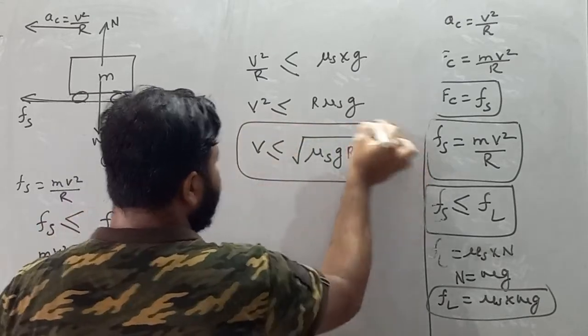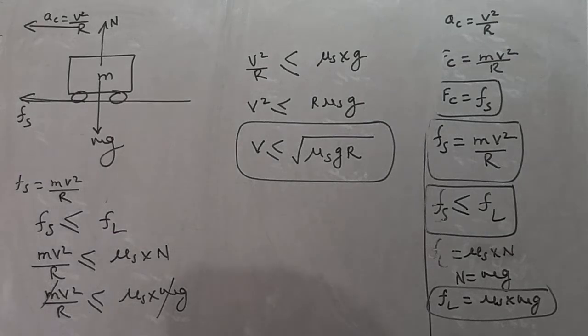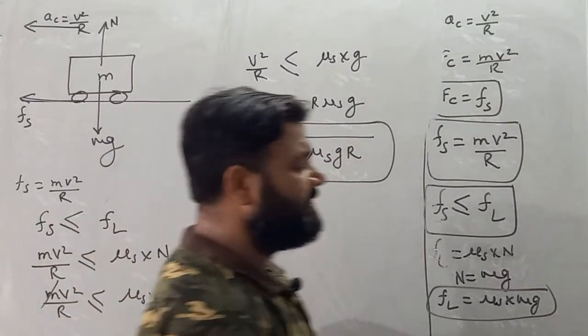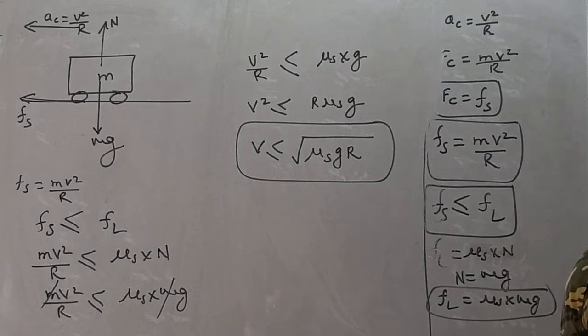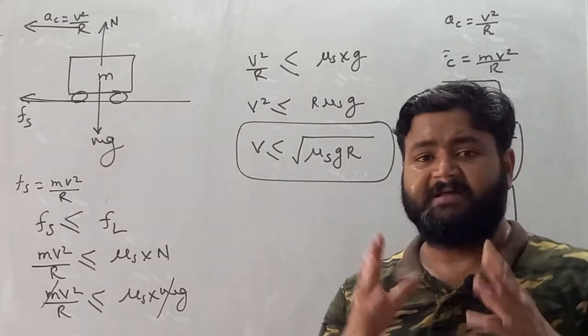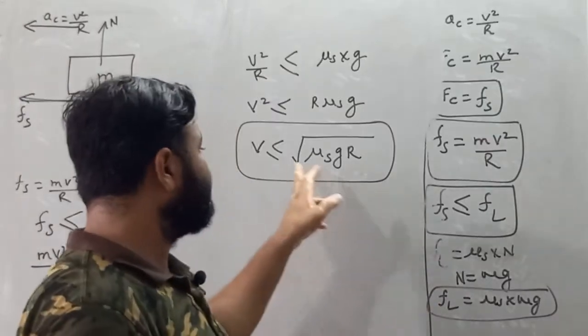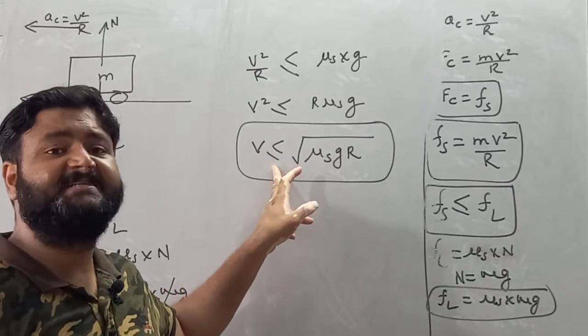This is the value of velocity in a horizontal circular track if the particle is moving with constant speed. Remember, my dear student, this is also called the safest speed.